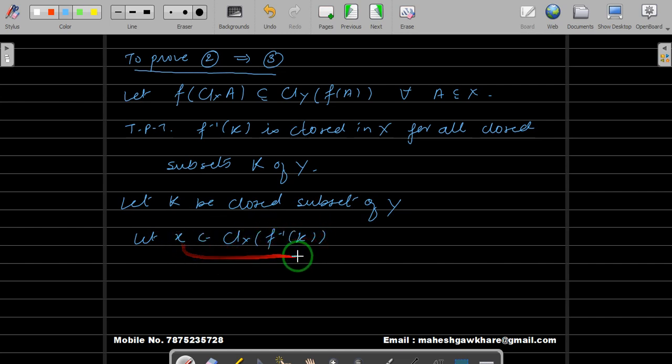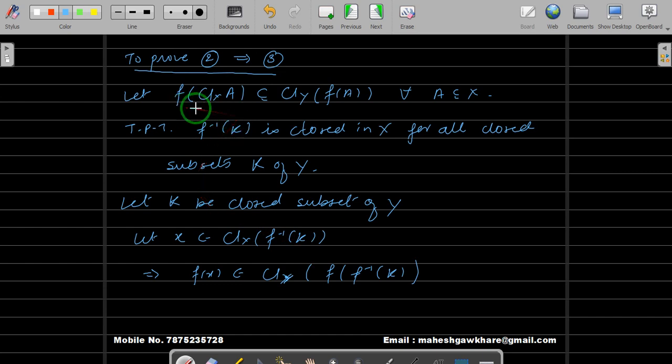We will show that this X belongs to f inverse of K. In that case, both will be the same, and f inverse of K is closed in X. That is our claim now. Alright, so since X belongs to closure of f inverse of K, this implies f(x) belongs to closure of f inverse of K in Y. So we have taken a point X in closure of f inverse of K.